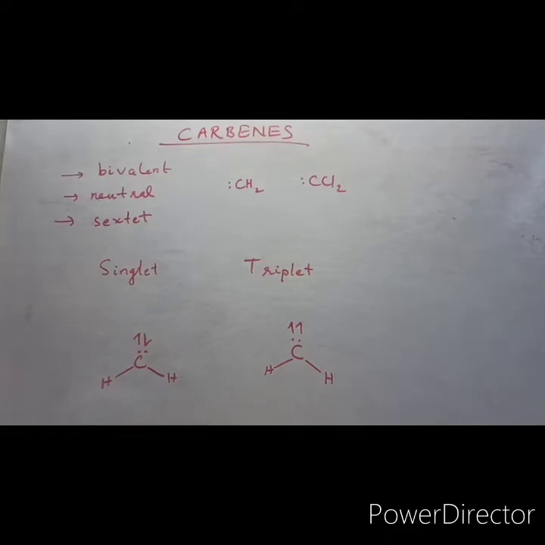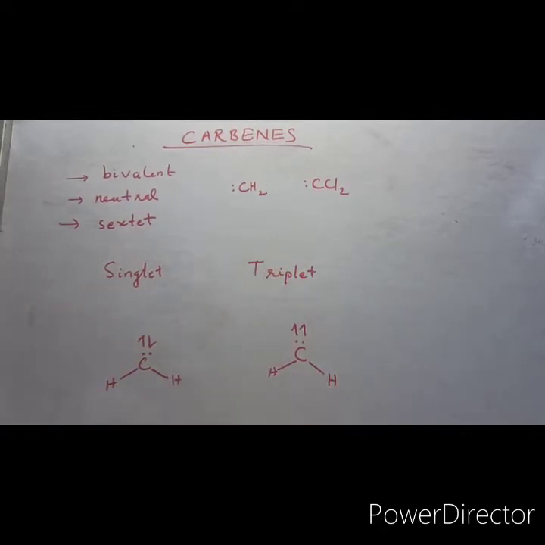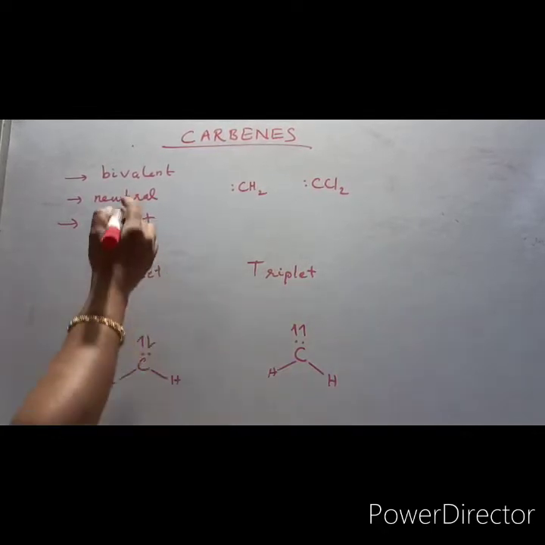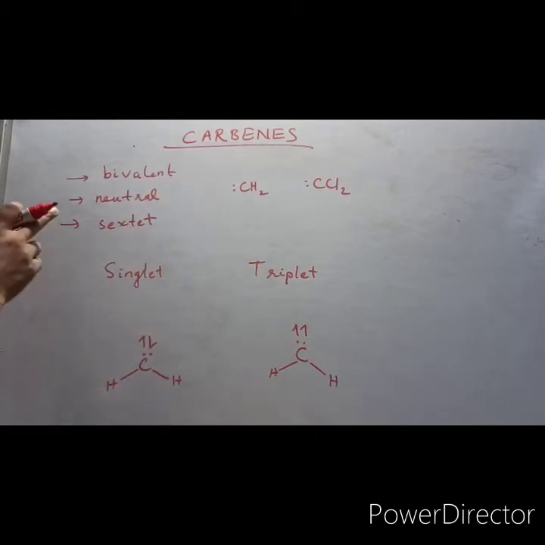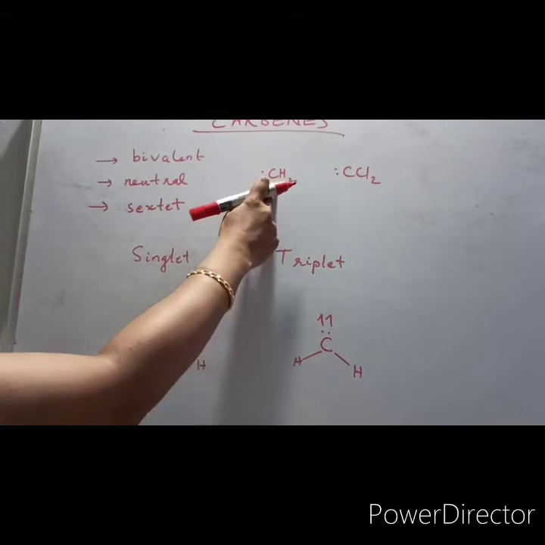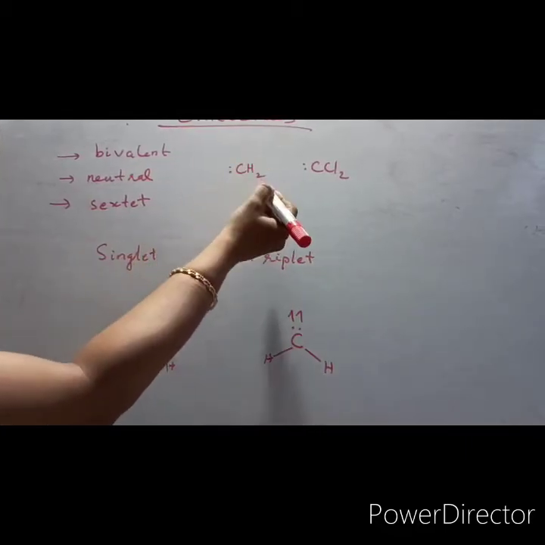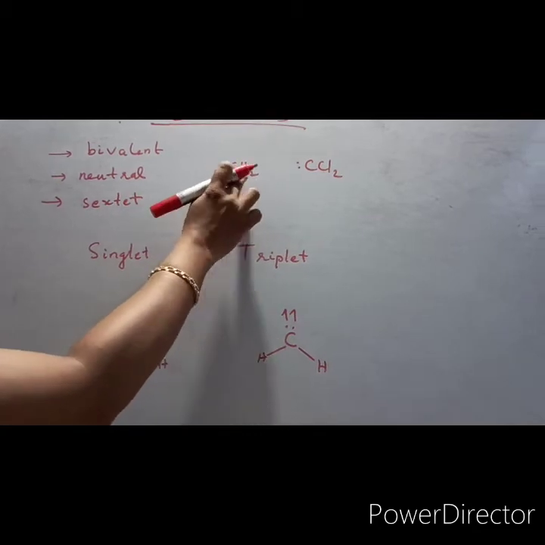Today I will be dealing with carbenes and nitrenes. So first you will see what carbenes are. Carbenes are bivalent neutral molecules which have a sextet of electrons outside the shell. The typical example is methylene carbene. This is not methyl. CH2 means methylene.